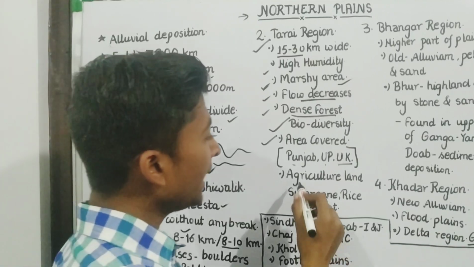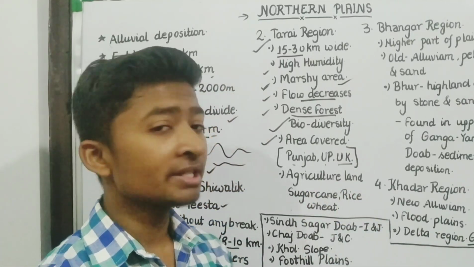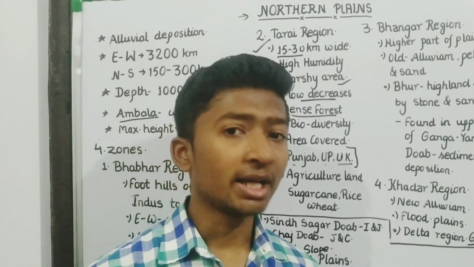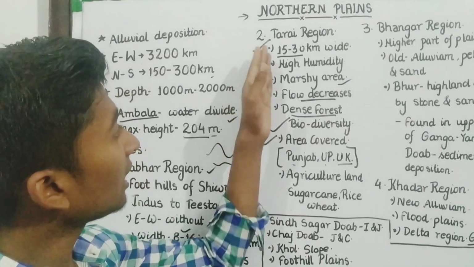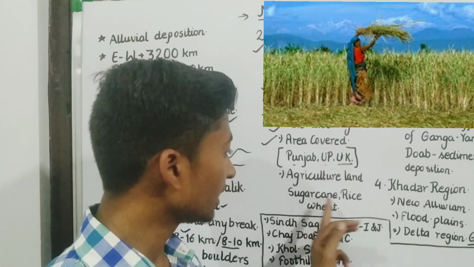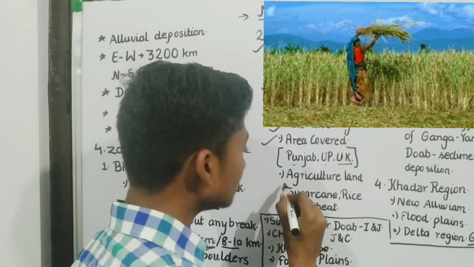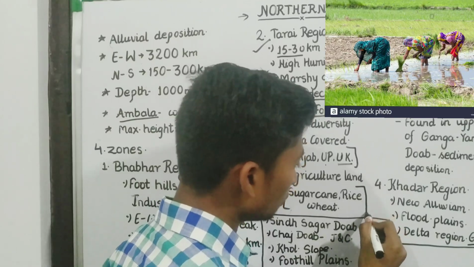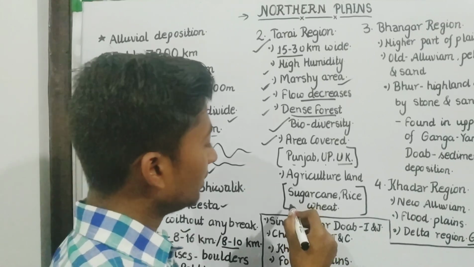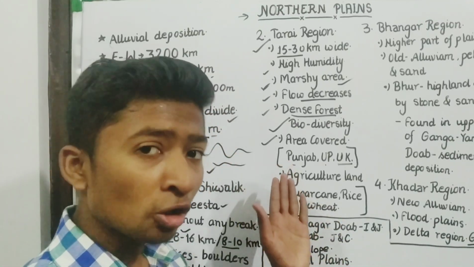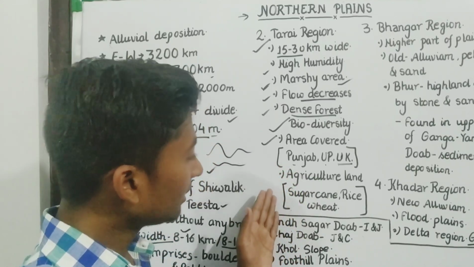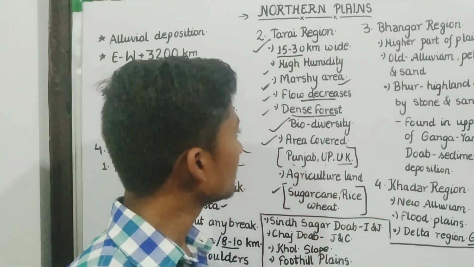Okay, agricultural land. This region has a lot of agricultural land. Agriculture requires water and fertile soil. These two qualities are given by this Tarai region. And what are the crops grown here? They are sugarcane, rice, and wheat. You can conclude that these are water-grown crops, meaning these crops need a lot of water, and that's why this region has a lot of water content. That's why these crops grow very well in this Tarai region.